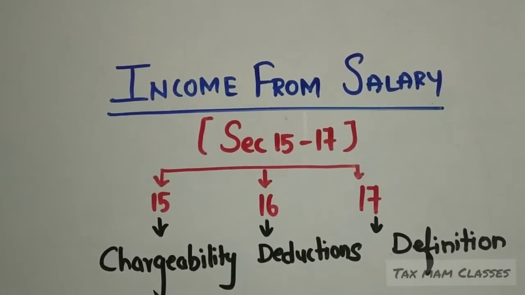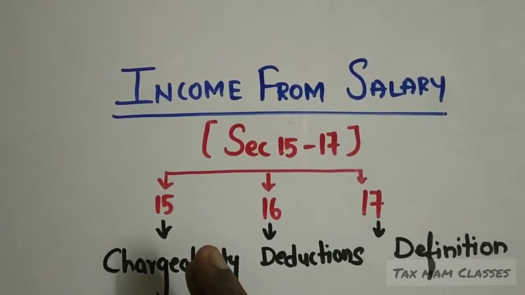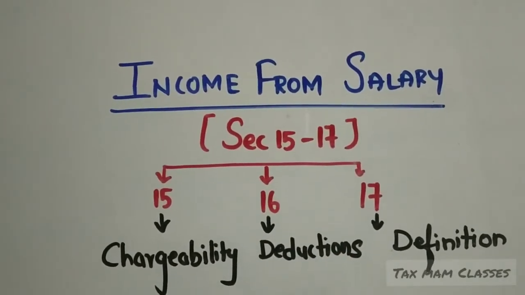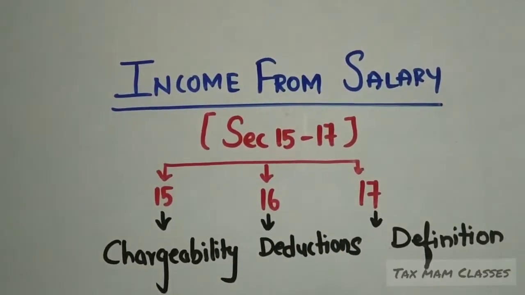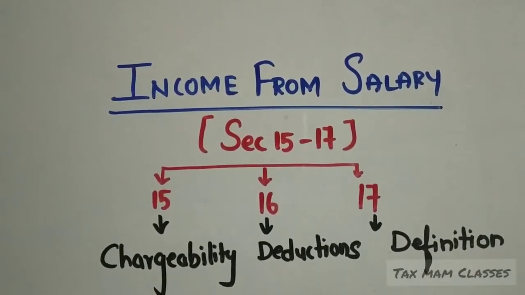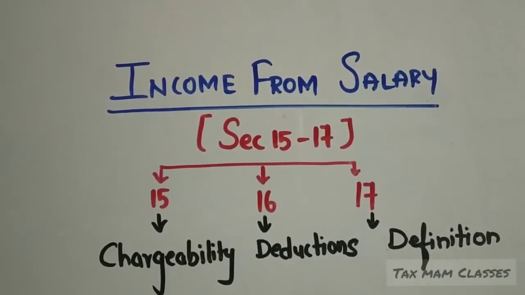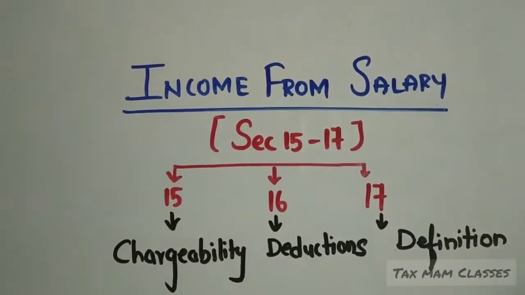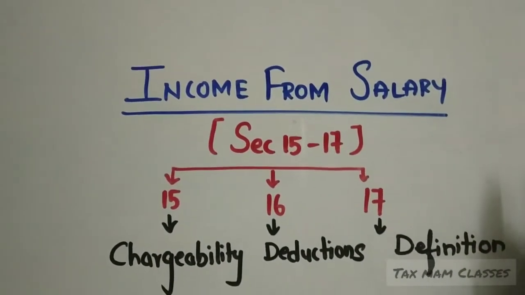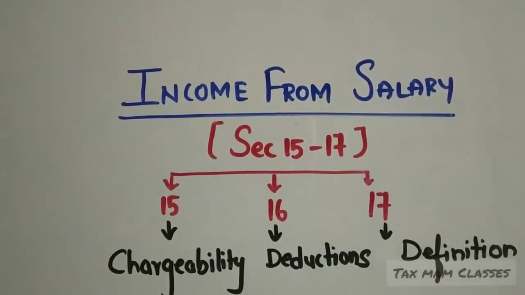For the assessee, a benefit will be given. What is the benefit? From the income, some amount will be deducted. That is called deduction. What is the use of deductions? If income reduces, gradually the tax liability also will reduce. So this is the benefit given by the government to the assessee. Assessee means a taxpayer. Section 17 talks about the definition of salary. What all is included under the definition of salary is discussed in section 17.